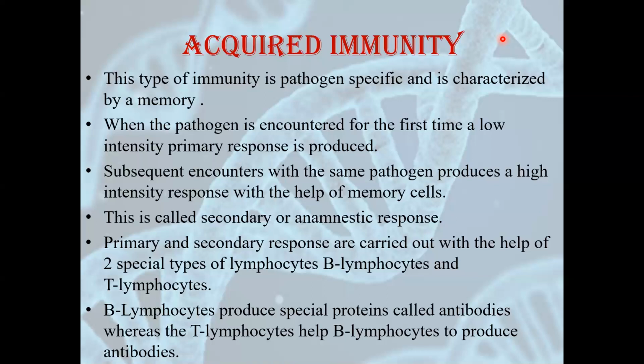Primary and secondary response are carried out with the help of two special types of lymphocytes, B lymphocytes and T lymphocytes. B lymphocytes have the letter B because they're produced in bone marrow, and T lymphocytes have the letter T because they are produced in the thymus gland. The functions of these two are a bit different, but they both are responsible for providing us immunity. B lymphocytes produce some special proteins which are called antibodies, whereas the role of T lymphocytes is to help B lymphocytes to produce the antibodies.